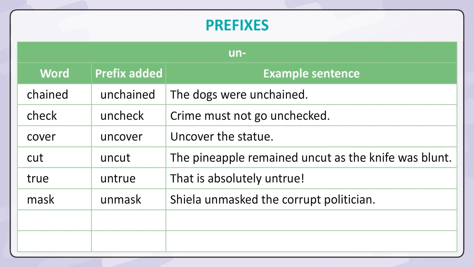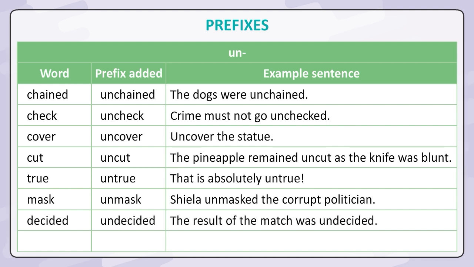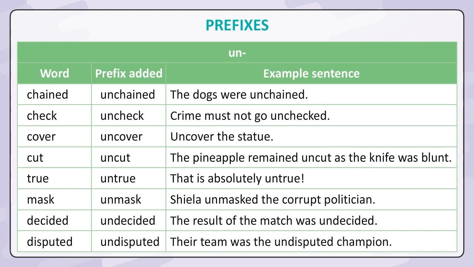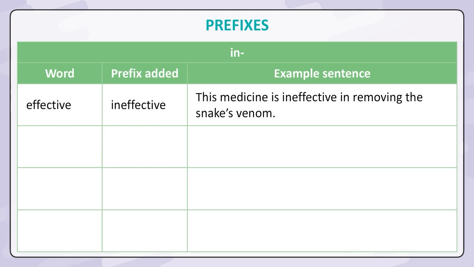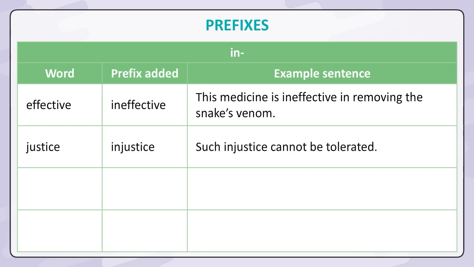Mask. Unmask. Sheila unmasked the corrupt politician. Decided. Undecided. The result of the match was undecided. Disputed. Undisputed. Their team was the undisputed champion. IN. Word. Prefix added. Example sentence. Effective. Ineffective. This medicine is ineffective in removing the snake's venom. Justice. Injustice. Such injustice cannot be tolerated.